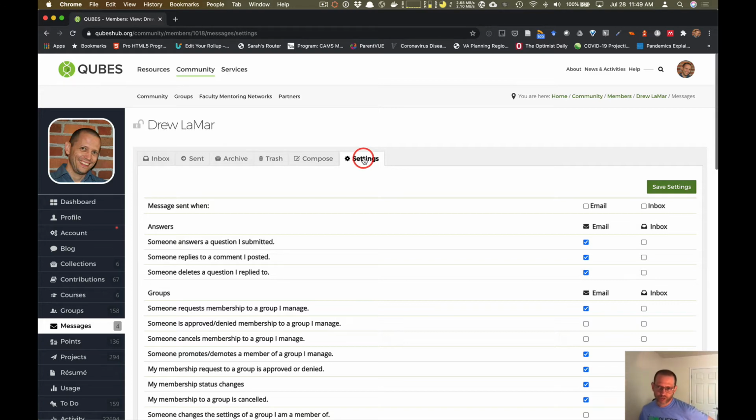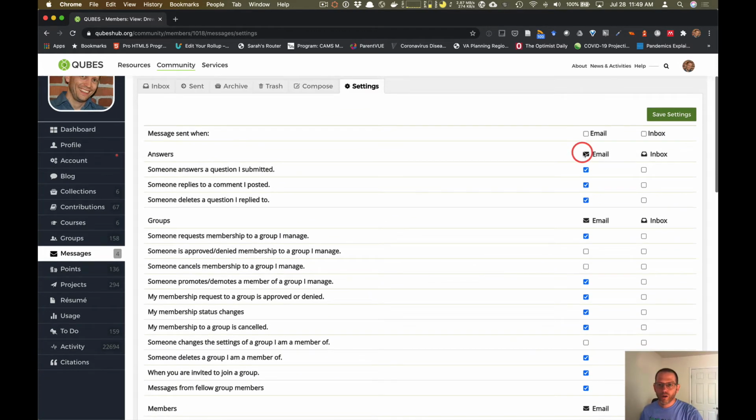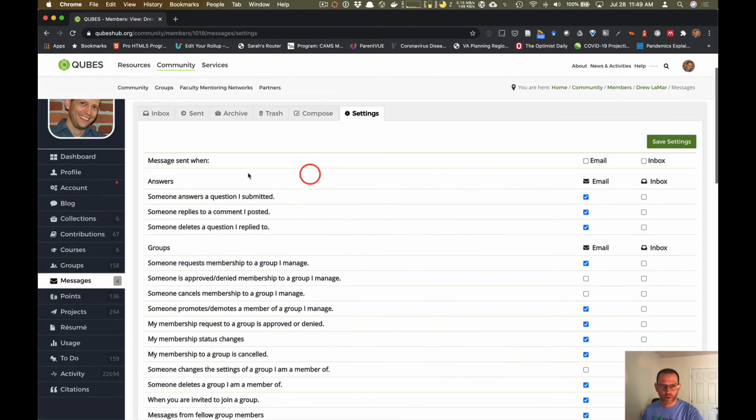If you've never made changes to your settings, on the right, you'll see all these checkboxes. In the first column is email. So you check this if you would like to receive email notifications. And this other column called inbox, you check this if you'd like to receive it in your inbox. By the way, most of mine are empty, which is why I don't have very many things in my inbox. But if you've never made any changes, these will all be unchecked. But that's false, because they really should be all checked. In other words, by default, if you never make any changes, you are set to receive all notifications via your email and your inbox.